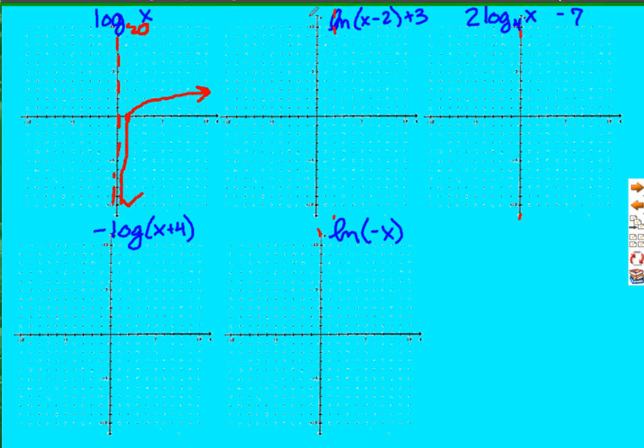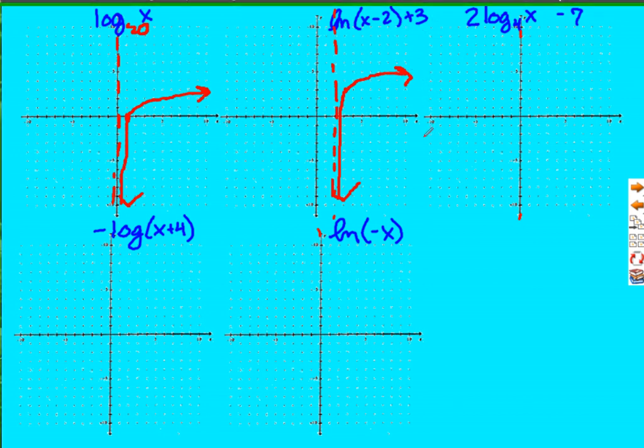This one here, you have your generic outside and inside. So moving your starting point, which was at (1, 0), to the right 2 and up 3, puts it right there. You move that vertical asymptote to the right 2 as well. And same thing, you start by going up strong, you hit that starting point, and go flat. All I'm really looking for in these graphs is the starting point, the asymptote, and that you flatten out. Whether you have log, ln, log base 4, we're going to treat them all the same in the way that they look.